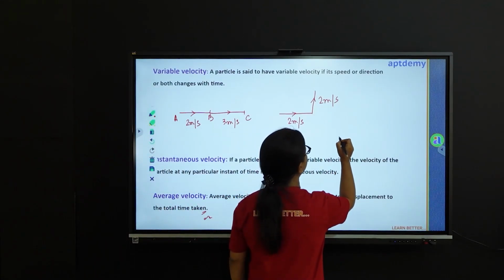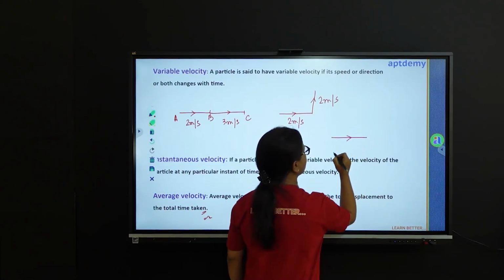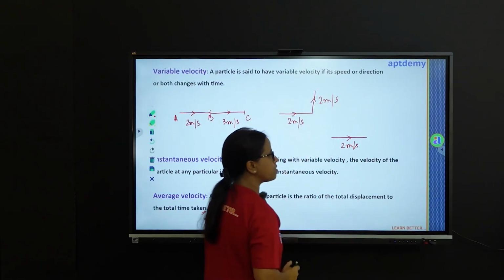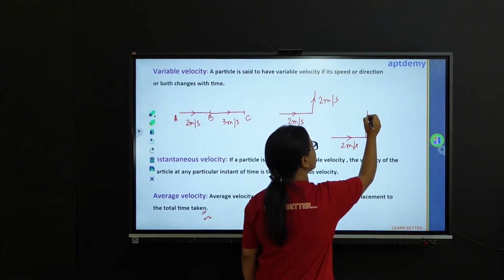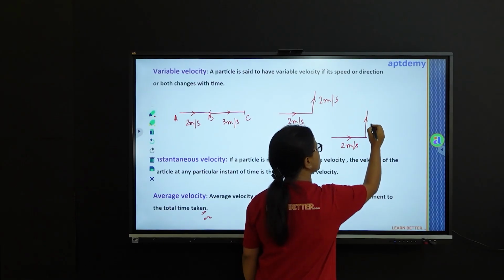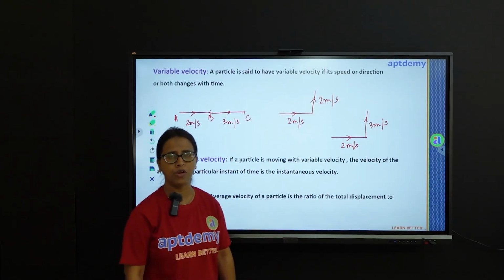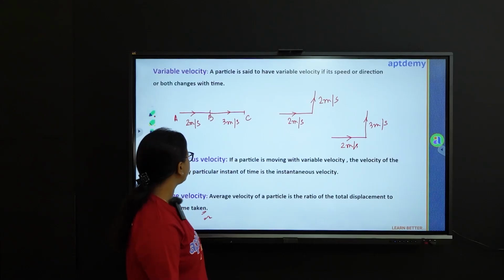So suppose due west the particle is moving with a speed of 2 meters per second and due north the particle is moving with a speed of say 3 meters per second. Under these circumstances also we will be saying that the particle is moving with variable velocity.